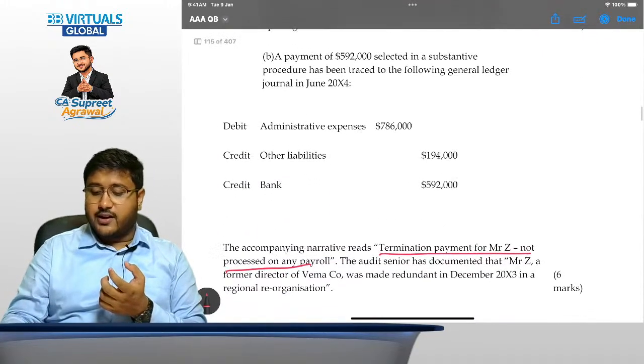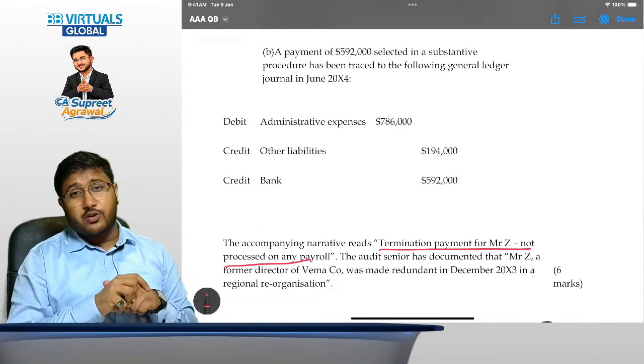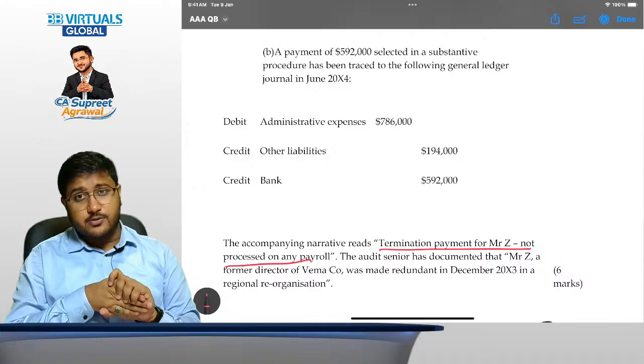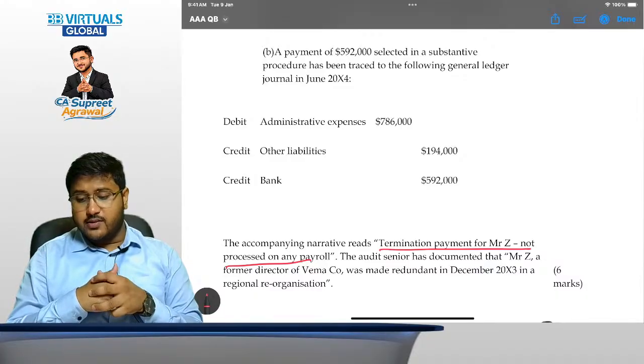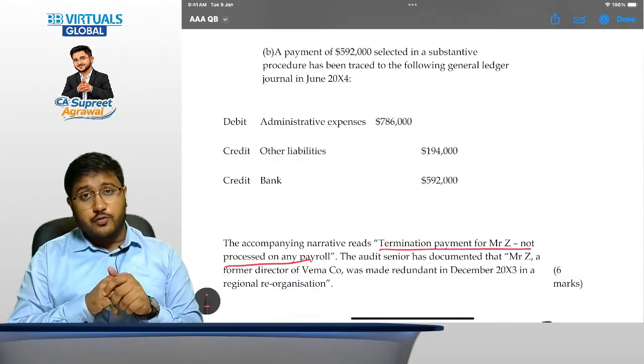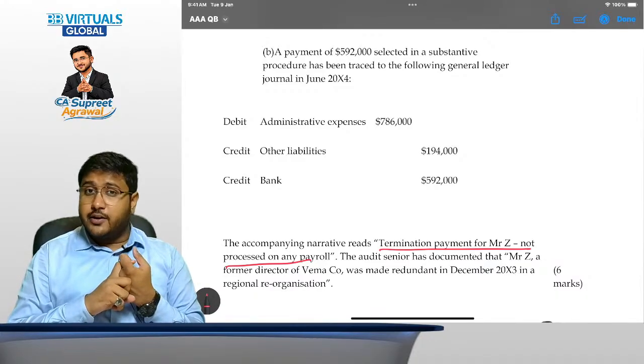Then let's talk about the second procedure. The second procedure is a payment of $592,000 selected in substantive procedures, which resulted in finding that this was a termination payment for Mr. Z, which is not processed on any payroll. Now first of all, we should evaluate it for fraud also.